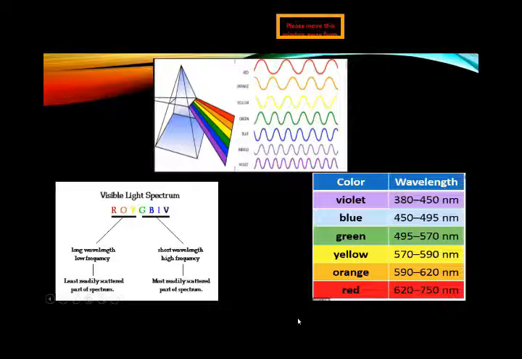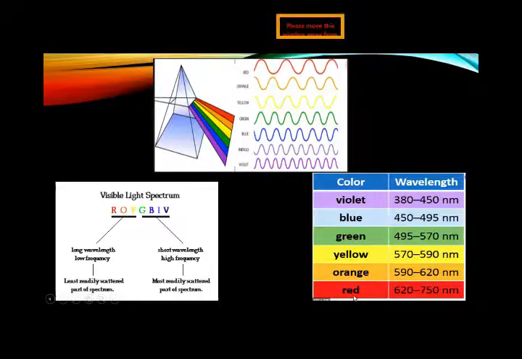For further understanding, we will use this diagram. As you can see, violet light has a wavelength of 380 to 450 nanometers, and gradually the wavelengths increase. Blue has 450 to 490, green has 495 to 570, yellow has 570 to 590 nanometers, and red has 620 to 750.